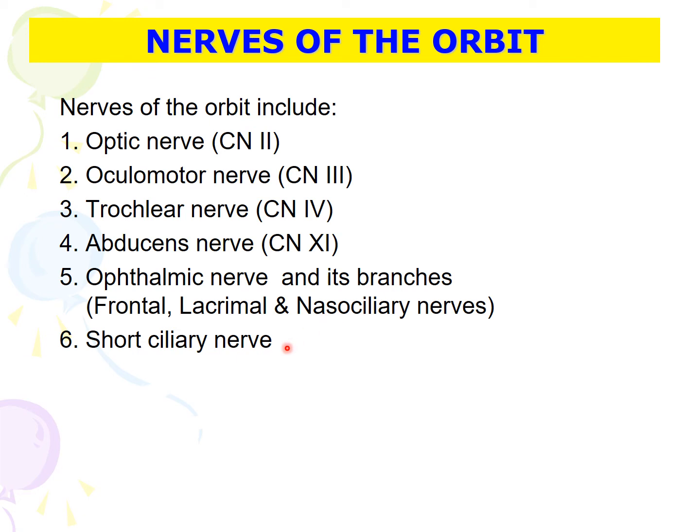There are several important nerves present in the orbit. We have the optic nerve, which is cranial nerve number 2, oculomotor nerve, nerve number 3, trochlear nerve, cranial nerve number 4, abducens nerve, cranial nerve number 6, and you have also the ophthalmic nerve and its branches. Ophthalmic nerve is the first branch of the trigeminal nerve, and also you have the short ciliary nerve.